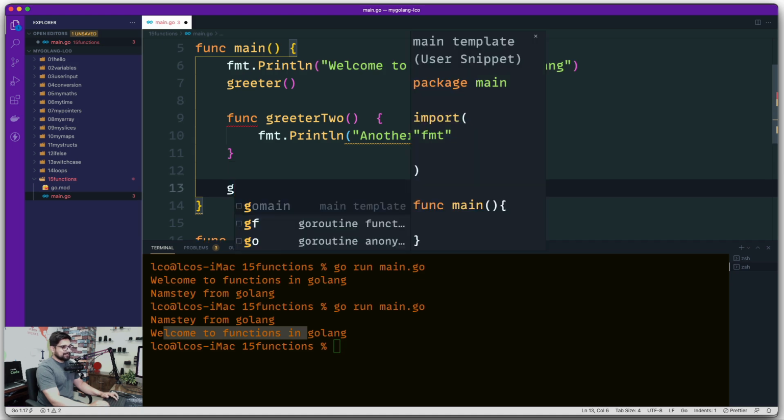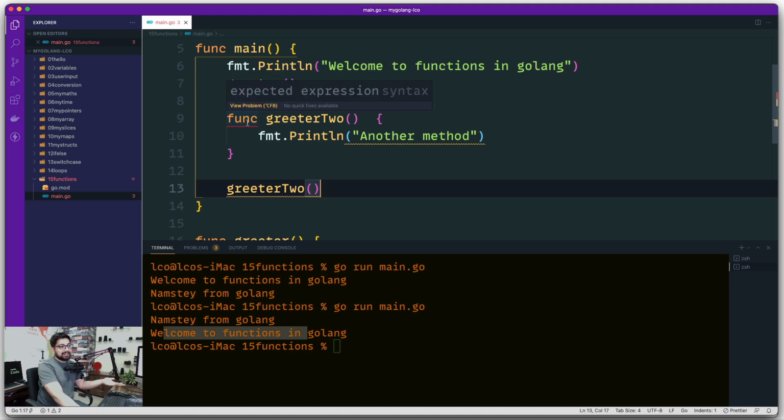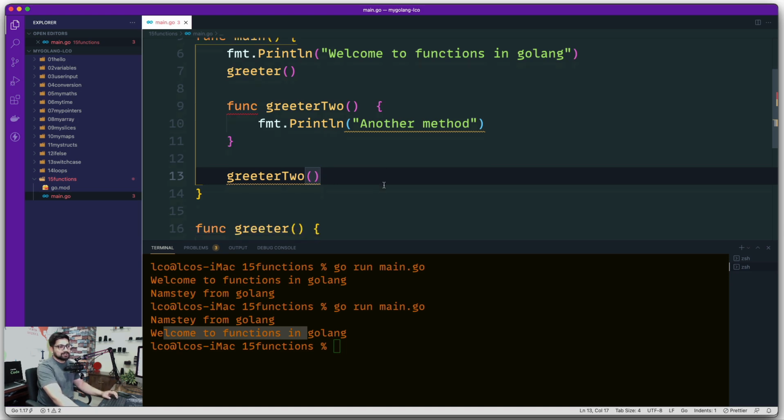So let's go ahead and run that even. If I go ahead and say this is greeter2, you run that, and there we go. Now this is not allowed. You are not allowed to write functions inside the function. So that's why it is saying that, hey, I expected an expression here, but you are just writing a function definition. You should not do this.